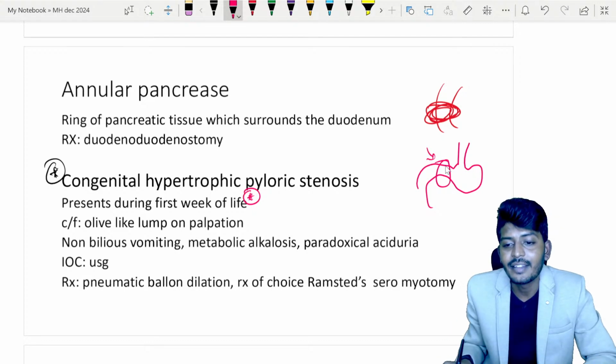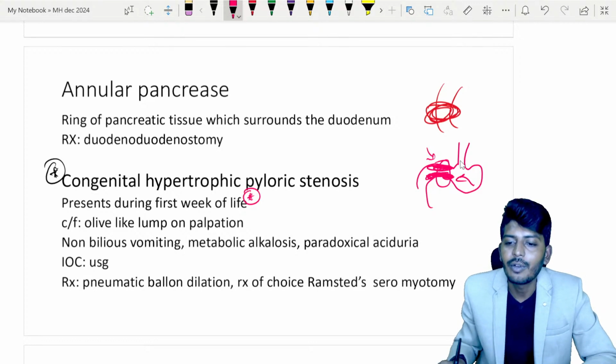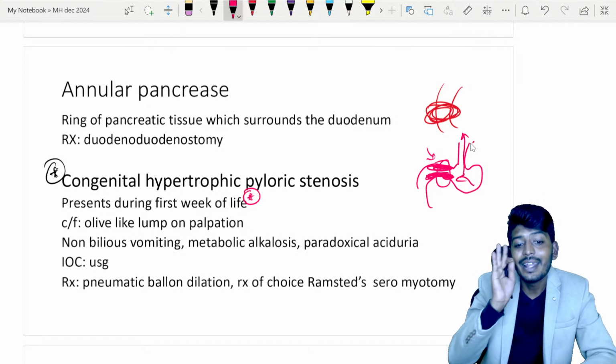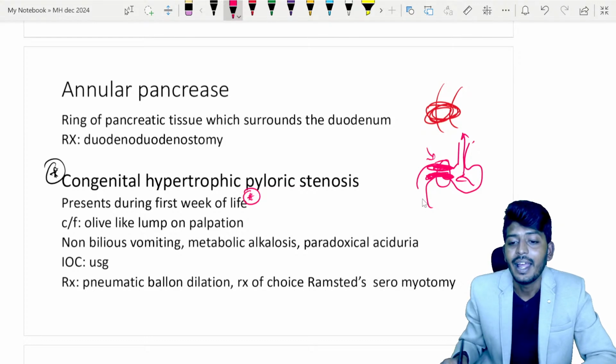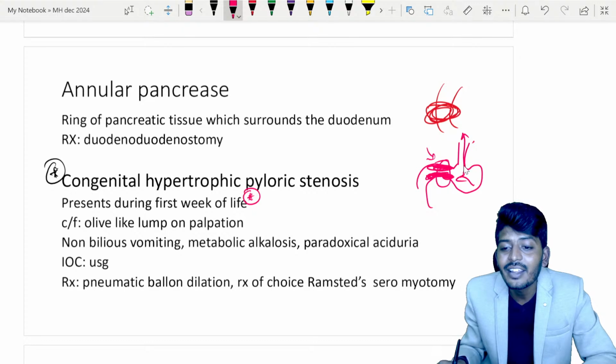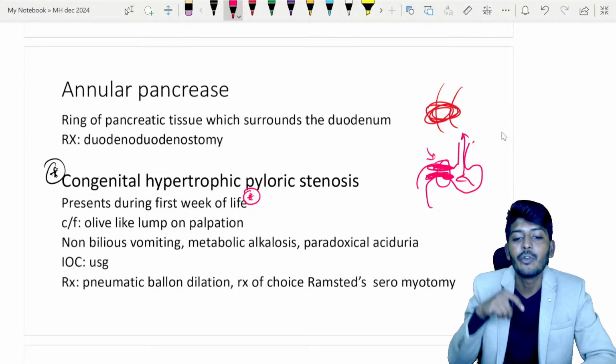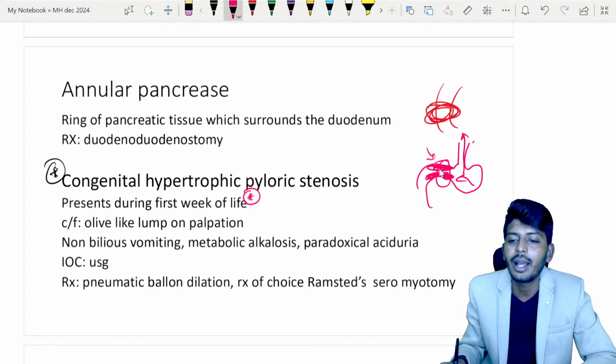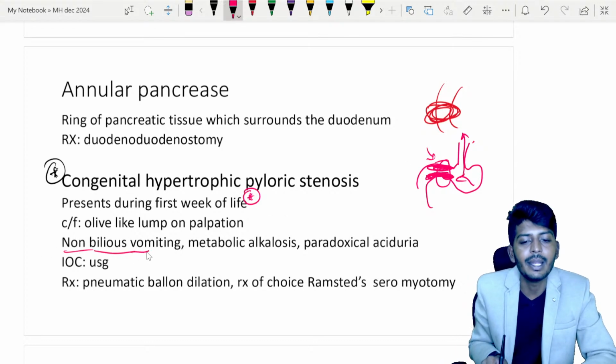Now this sphincter has a group of muscle. So this muscle undergoes hypertrophy. As this muscle undergoes hypertrophy, the contents from the stomach will not pass. Now what will happen? Vomiting will happen. But here is the clinical point you need to understand. Is it communicating with the duodenum or not? No, it is not communicating. Only contents are coming out from where? Stomach. If only contents are coming out from the stomach, that means, very important aspect, there is non-bilious vomiting.